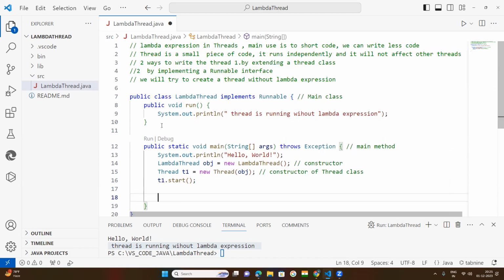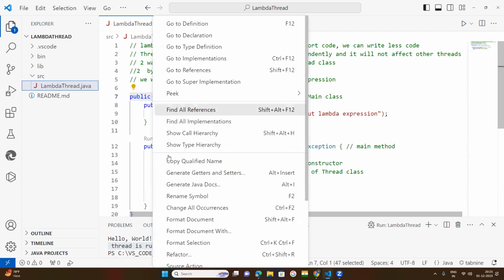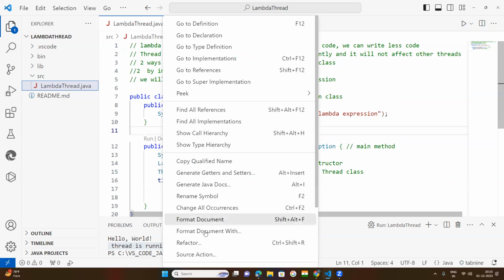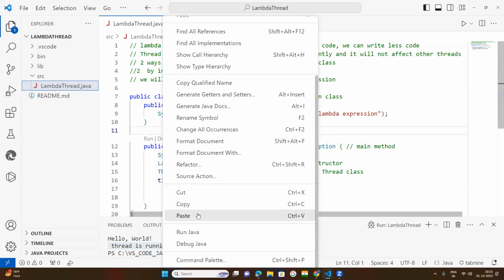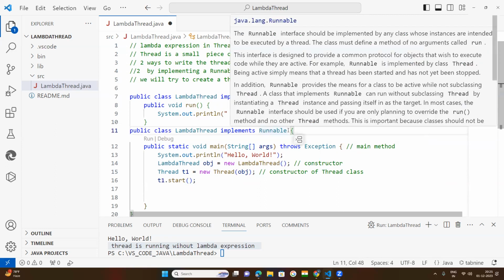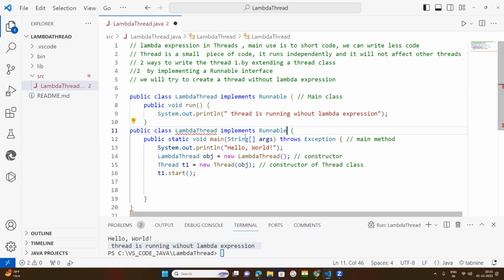You copy this code and paste it here. Now I am not following this way of implementing the Runnable interface.